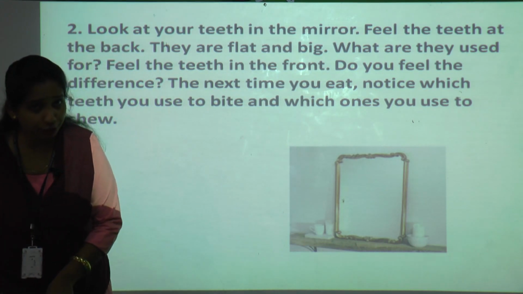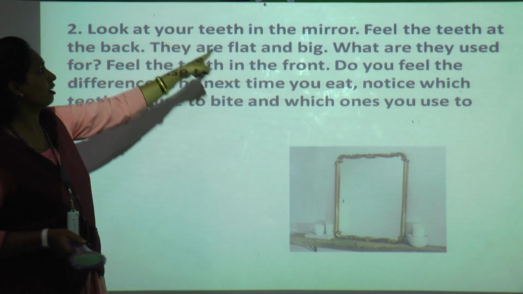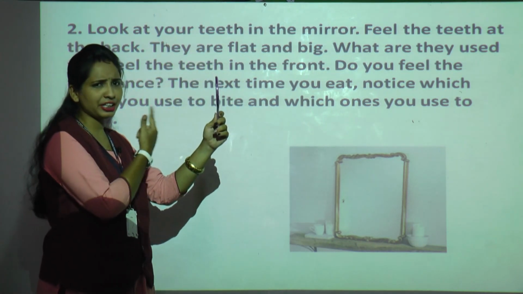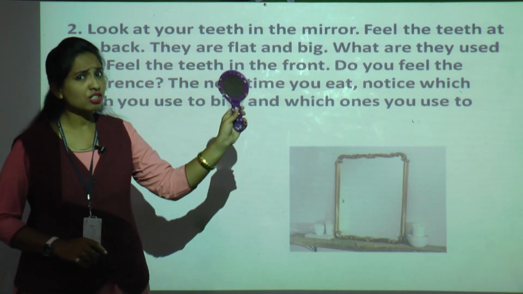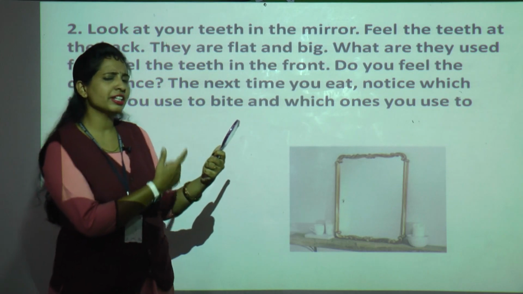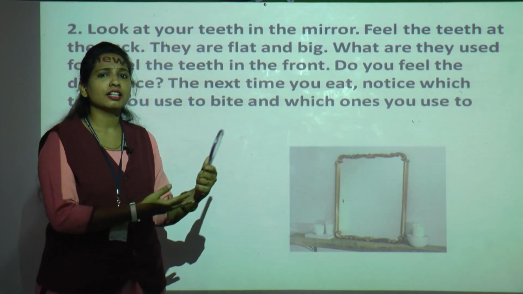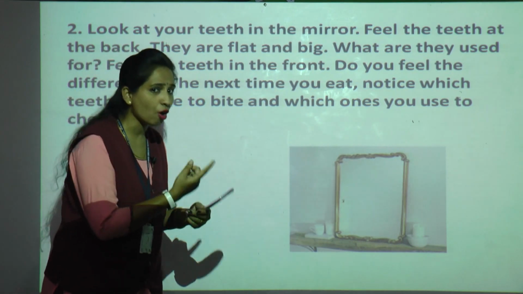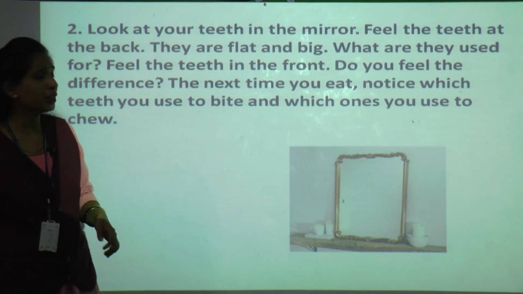So, what are you going to do for this? Look at your teeth in the mirror. Take one mirror and just look at your teeth. Just observe your teeth in the mirror. If you have a small mirror, take one small mirror. Otherwise, go near the cupboard. The cupboard has a mirror. So just observe in the mirror. What are you going to observe?